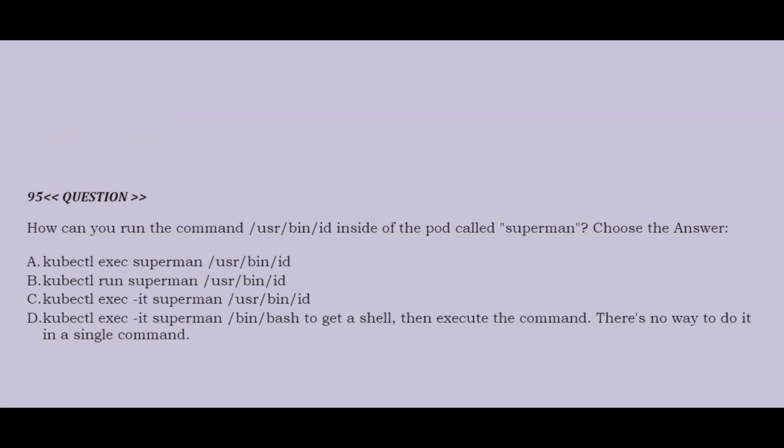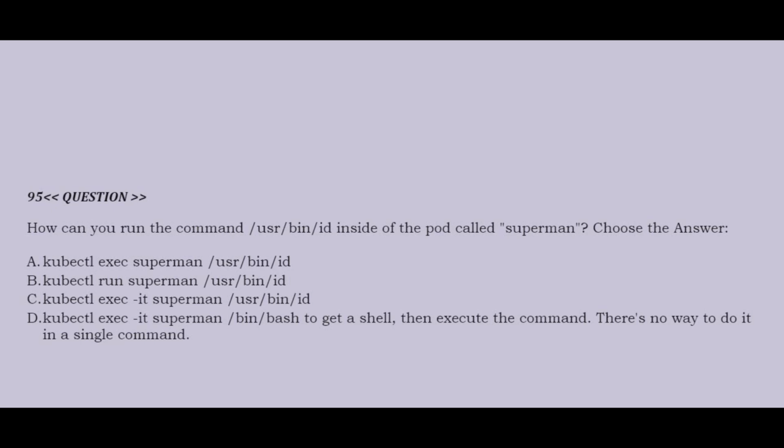Question is, how can you run the command /usr/bin/id inside of the pod called superman? Option A, kubectl exec superman /usr/bin/id. Option B, kubectl run superman /usr/bin/id.